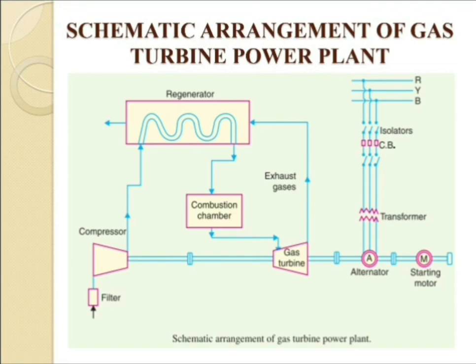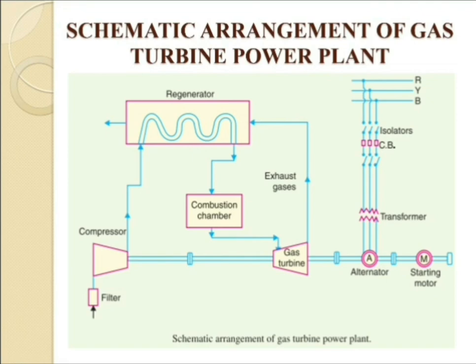Then the air goes to the regenerator, and via the regenerator the high heat goes to the combustion chamber, and from the combustion chamber the high temperature, high pressure air goes to the gas turbine, where it rotates the blades.